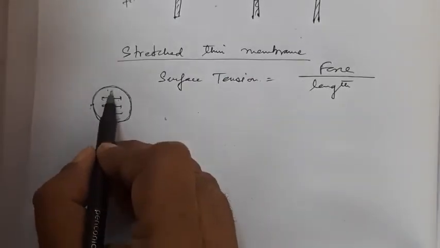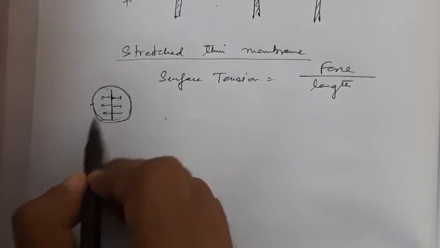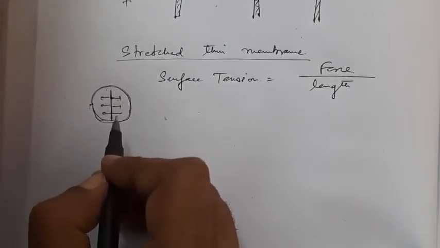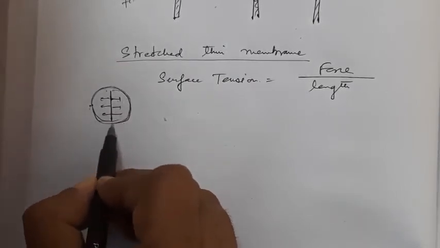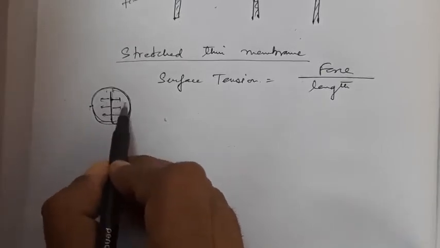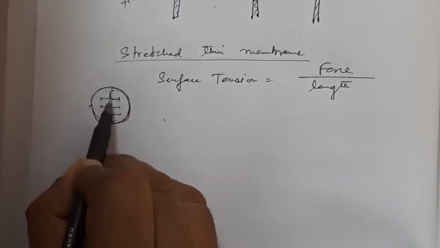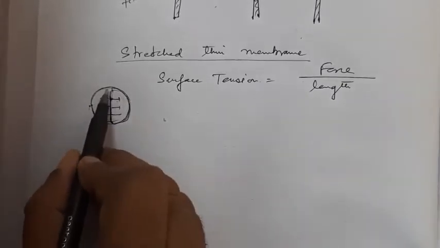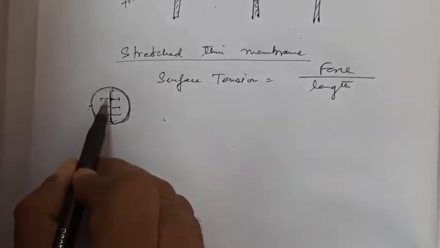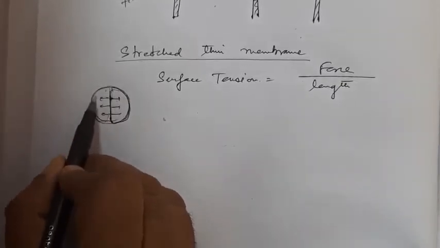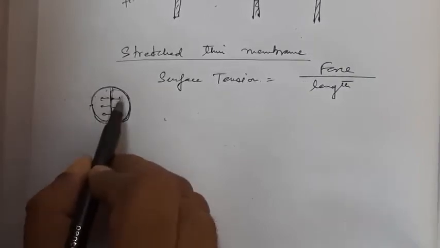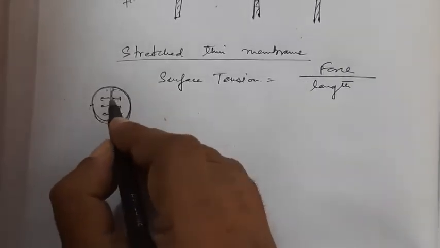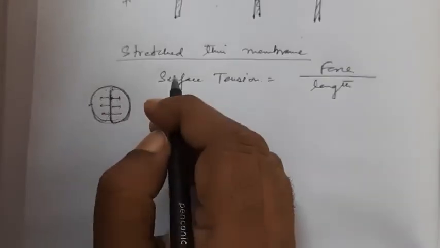Here I am trying to say that when this matchstick is placed horizontally on the surface of the liquid, this right part of the film is trying to pull it to the right side, and this other part of the film is trying to pull the matchstick to the left side. These two forces balance each other, hence the matchstick remains in the middle.